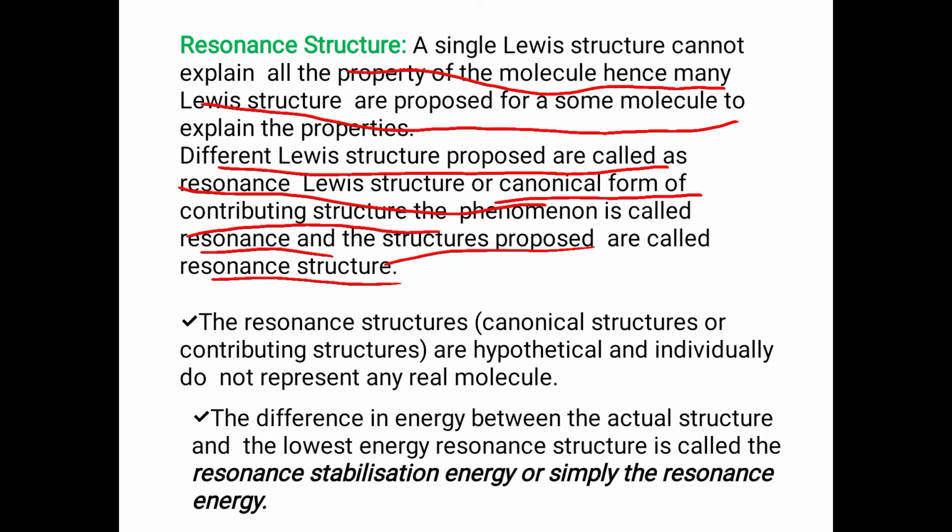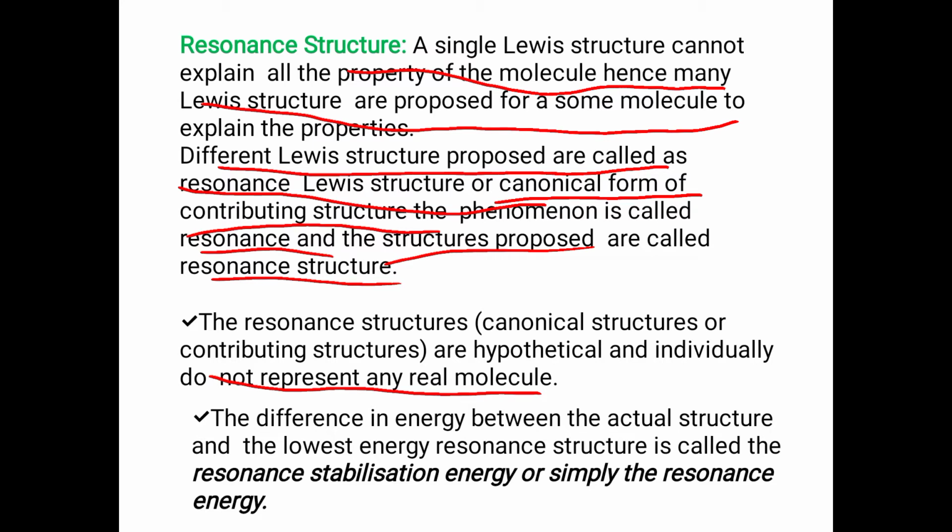So if a molecule has different Lewis structures, we can call them canonical structures or resonance structures. And the resonance structures, that is canonical structures, are hypothetical and individually do not represent any real molecule. This is a hypothetical concept, not a real concept actually.